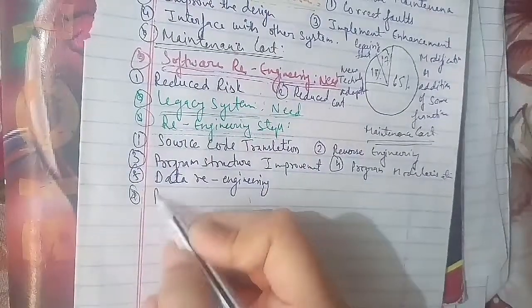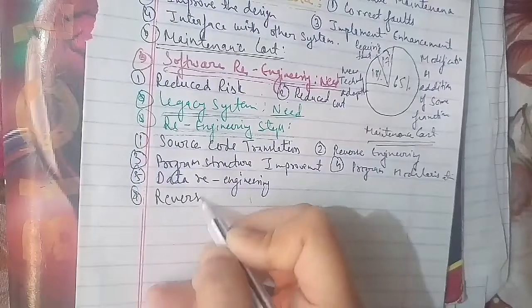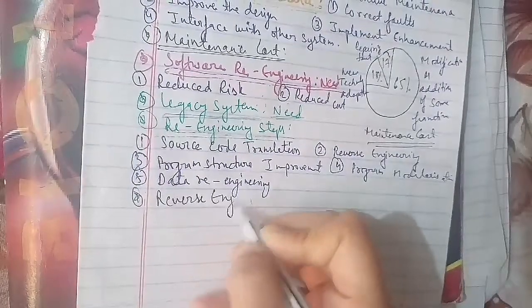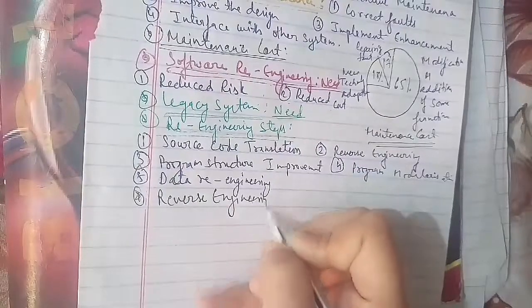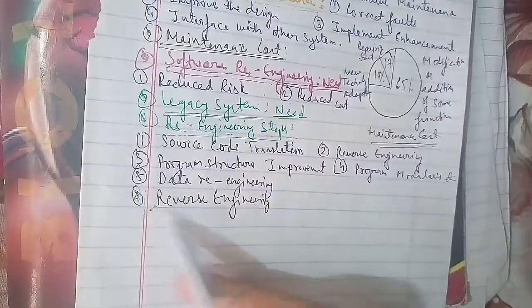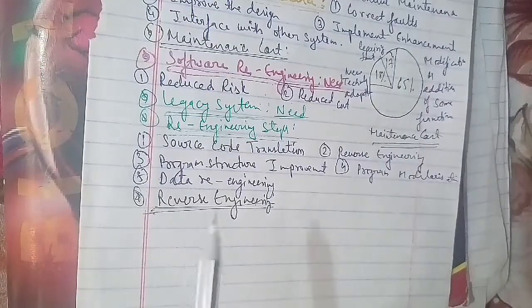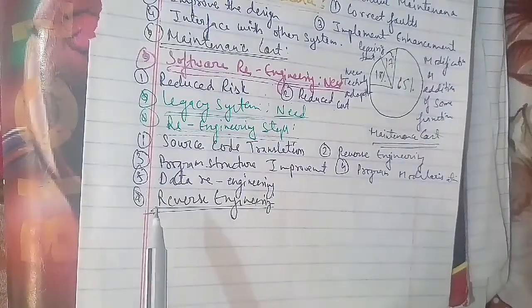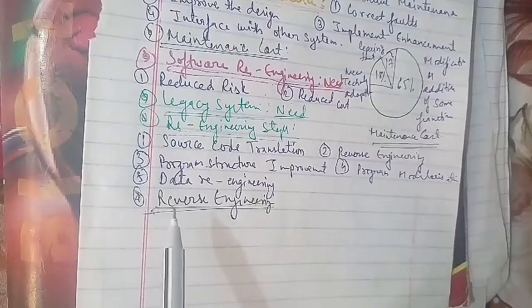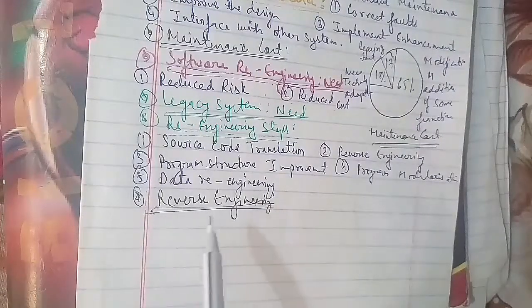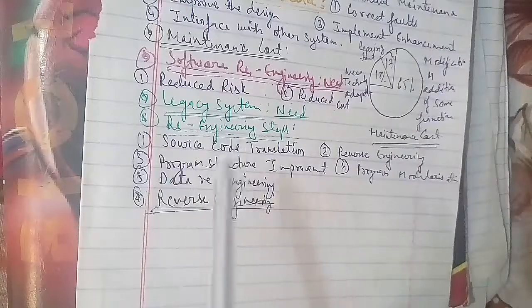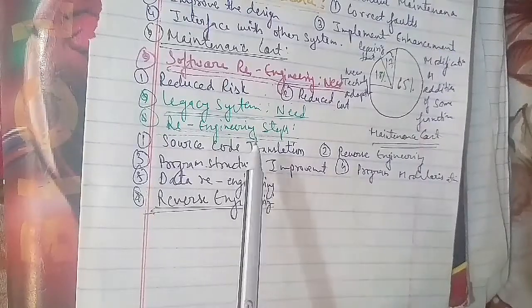Reverse engineering is a process of design recovery, in which data, architectural and procedural information is extracted from source code. Now we'll discuss another question: differentiate between software engineering and reverse engineering. This has been asked for 5 marks.